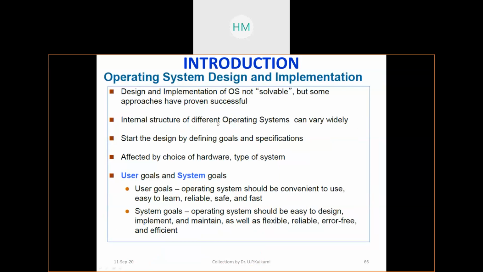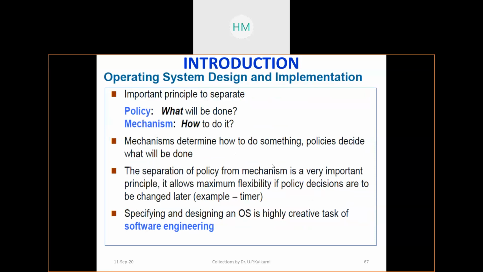Now some theoretical things, not that important. When you look at the design of any system, you usually find two different layers. One is what is to be done, and the other is how to do it.